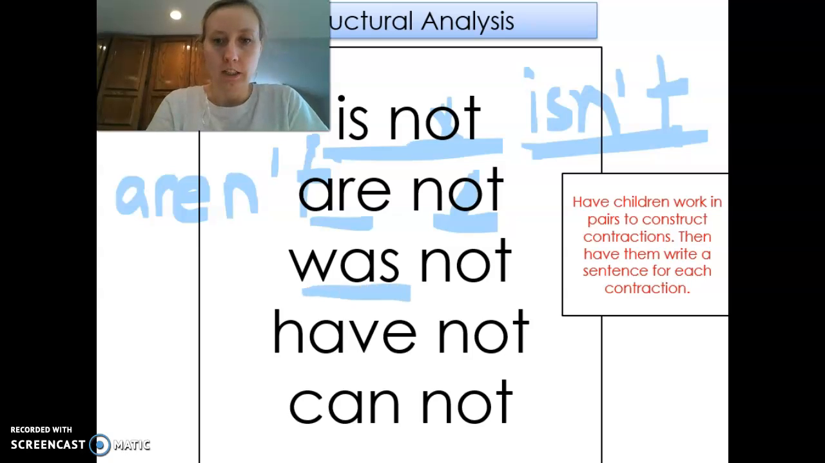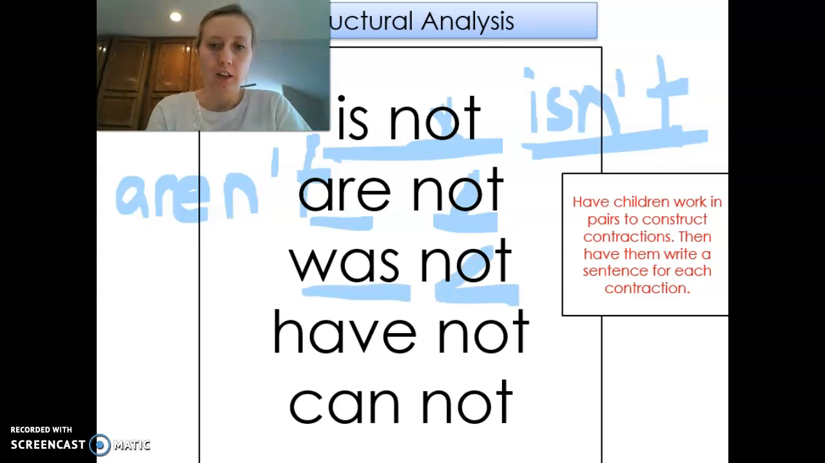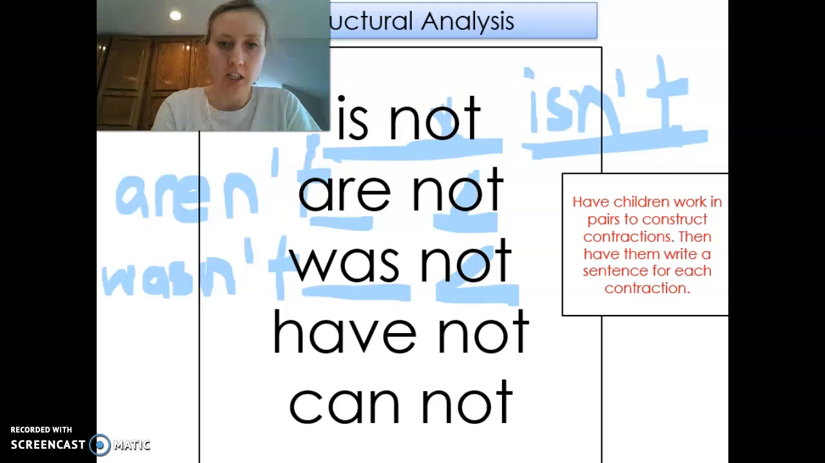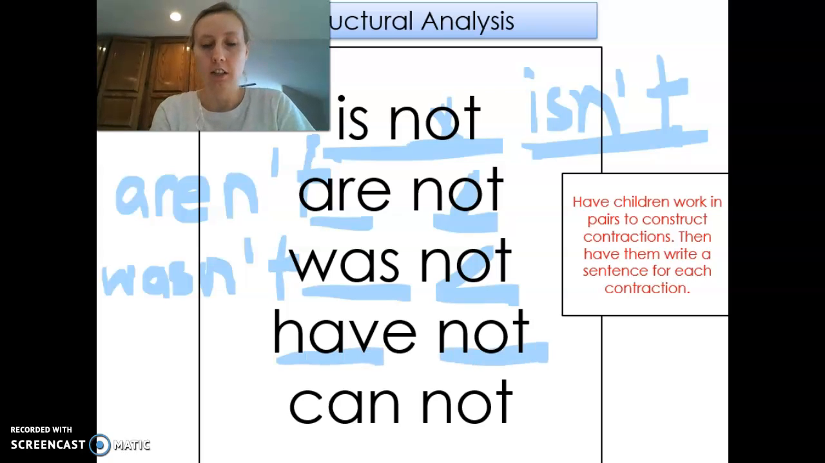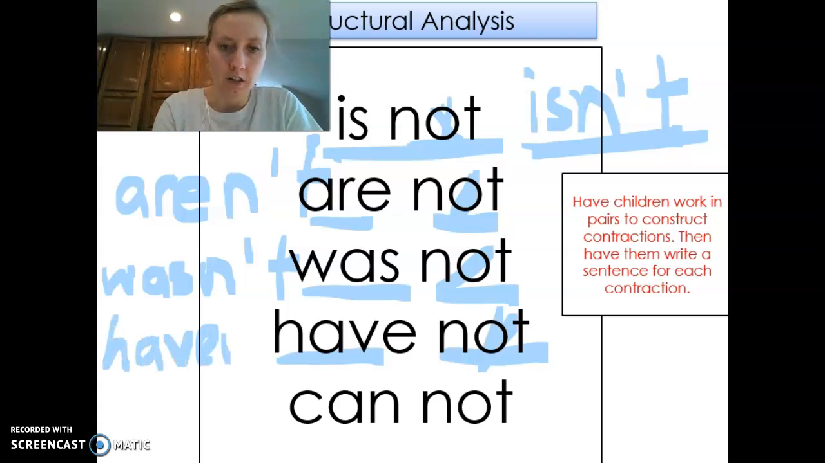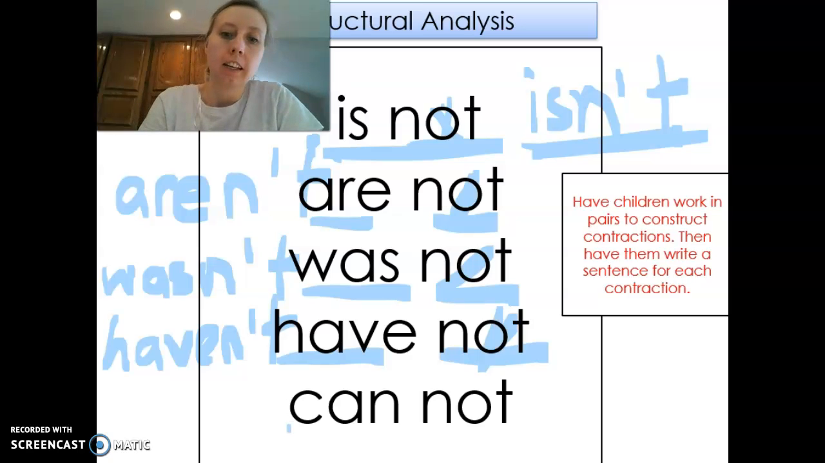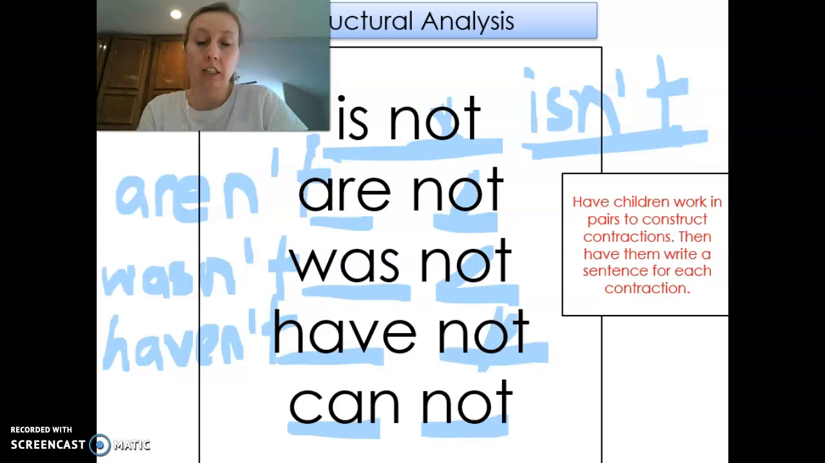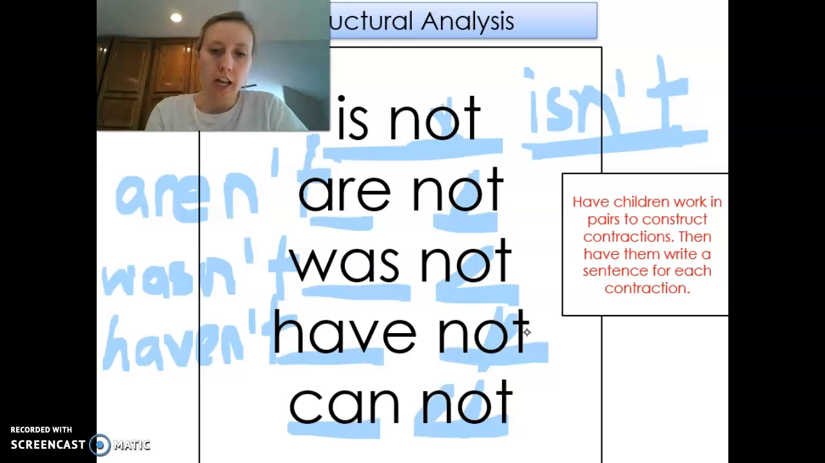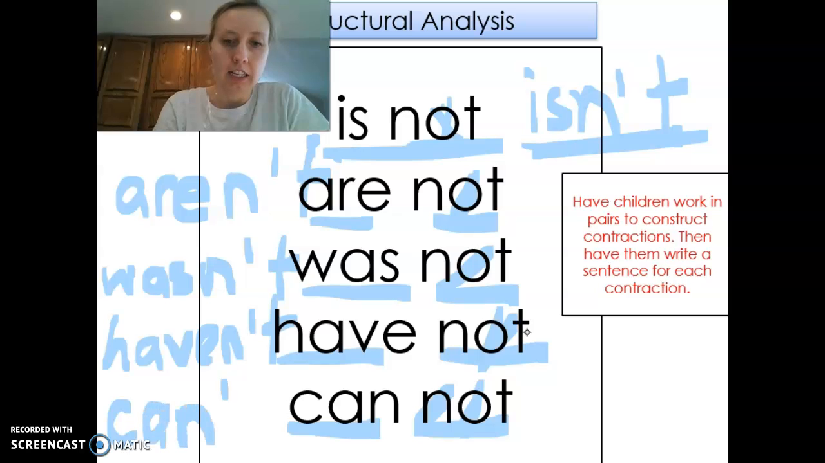Aren't. Was not. What do I get rid of? The O. Then put it together. Becomes wasn't. Have not, get rid of the O, becomes haven't. So the not becomes n't: isn't, aren't, wasn't, haven't. Cannot, now this is the only one that gets rid of 2 letters. We get rid of the O, but we also get rid of the N because we don't need two N's by each other. So it becomes can't.